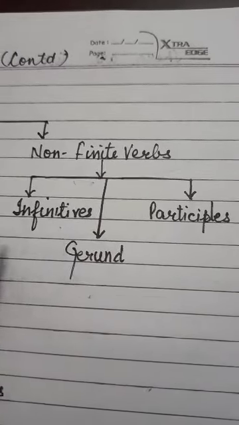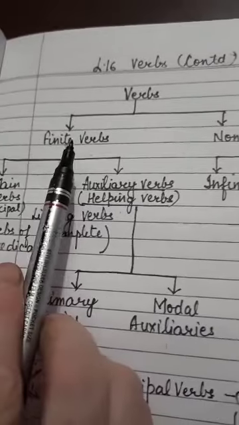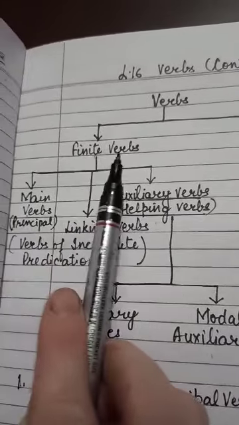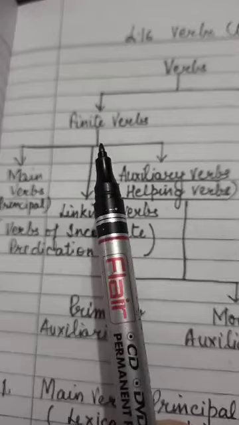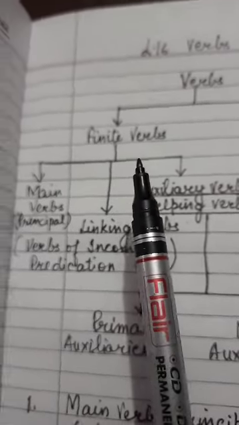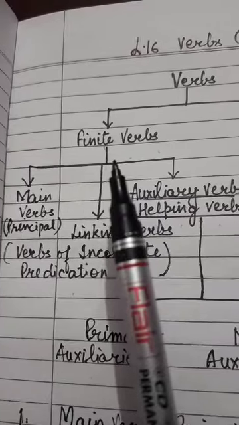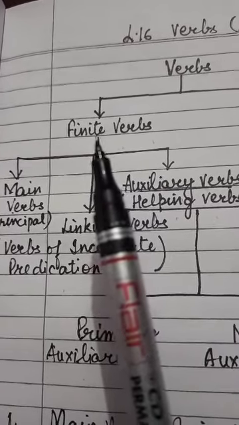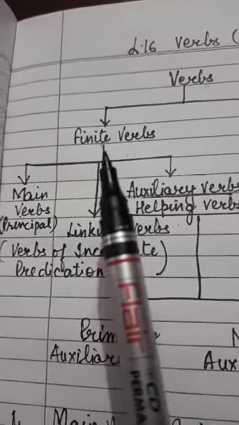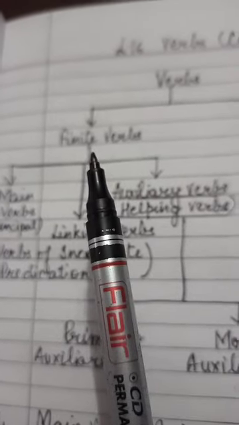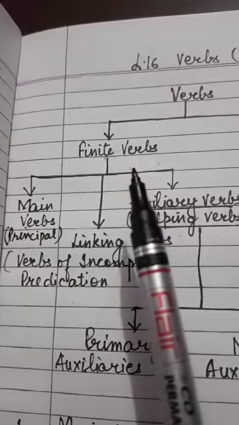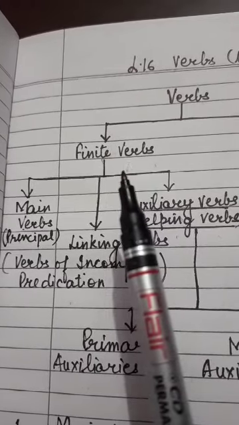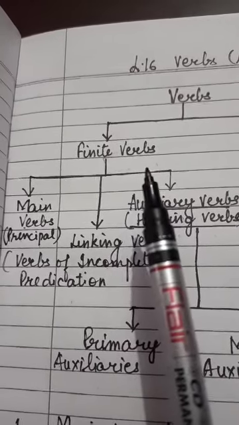Clear? Now come back to finite verbs. Children, finite verbs are those verbs which are limited by person, number and tenses. Okay? They are limited, which means they can be controlled or they change with person, number or tense.